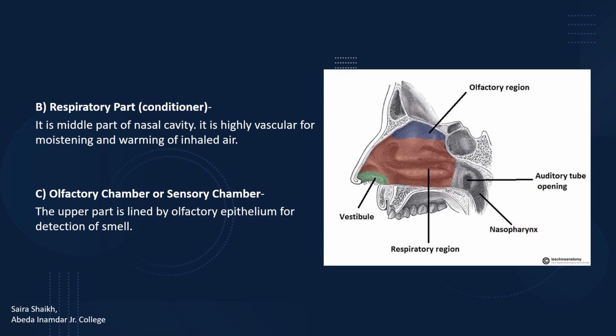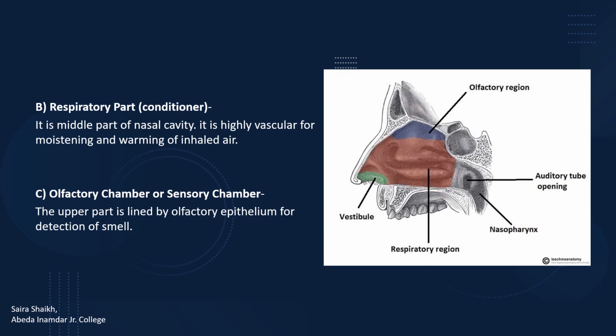Students, look at the figure. The respiratory part is the middle part of the nasal cavity. It is highly vascular for moistening and warming of inhaled air. The olfactory chamber or sensory chamber is the region of the nasal cavity present at the upper side of the nasal cavity, and it is lined by olfactory epithelium.